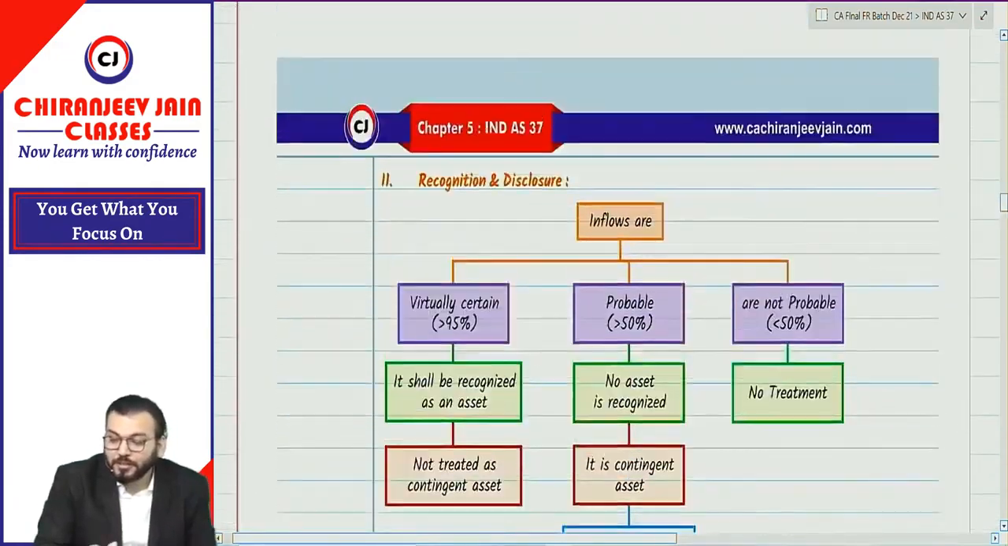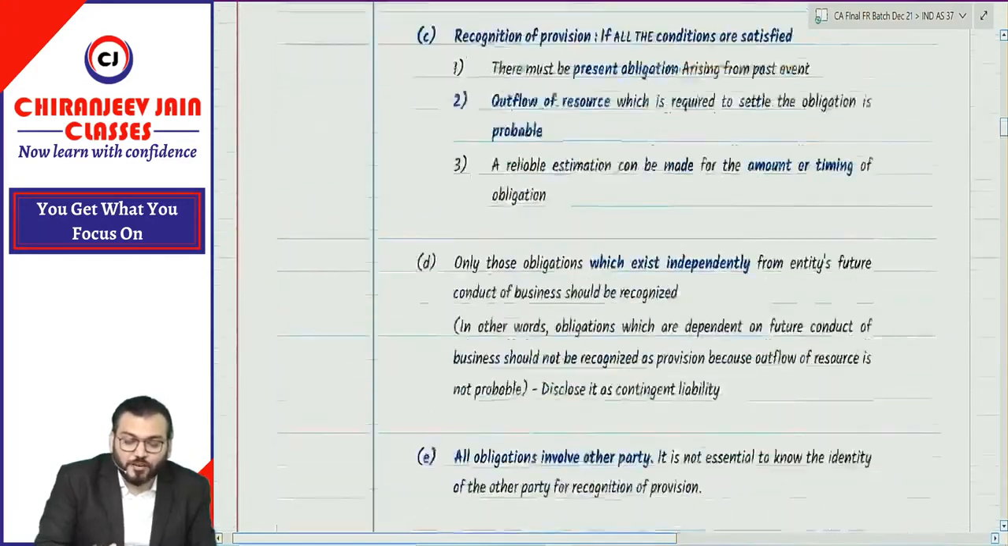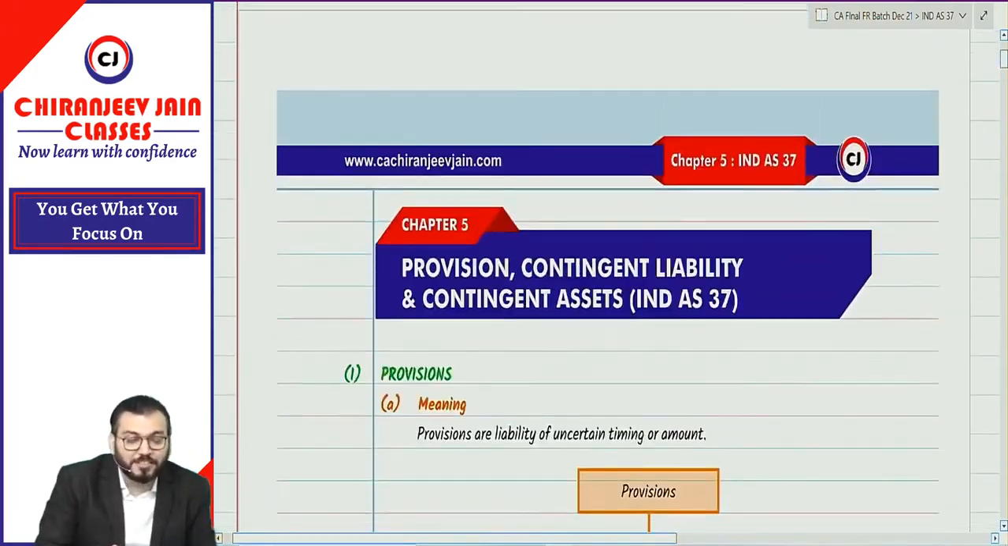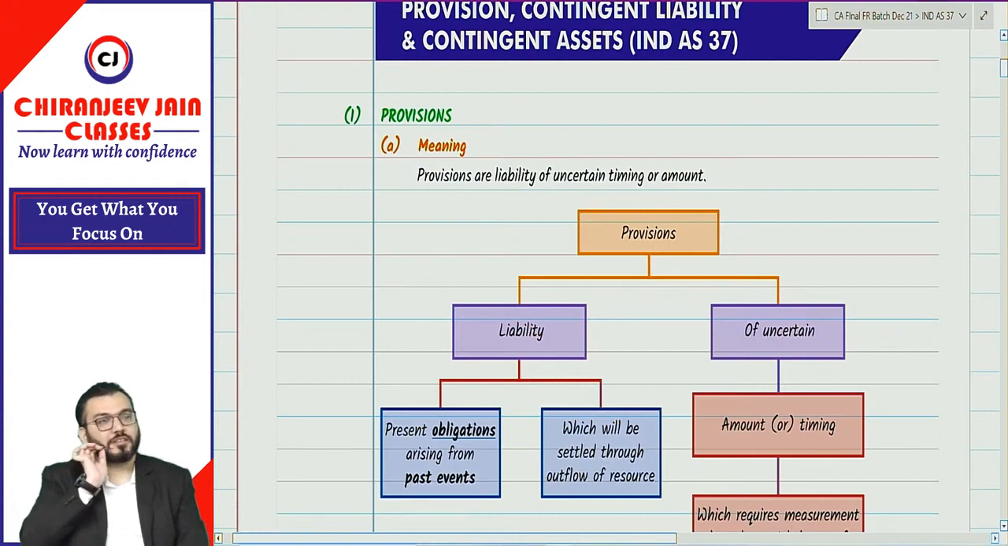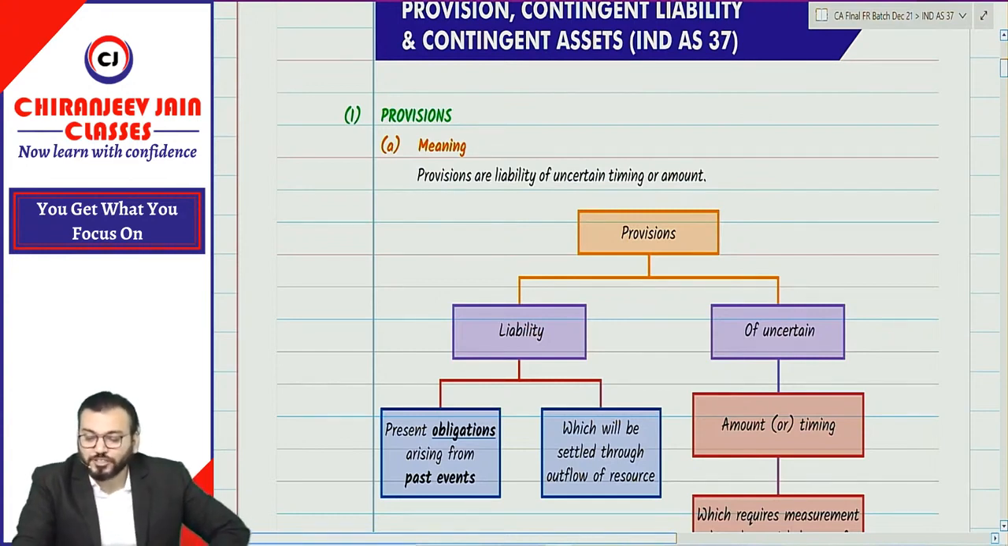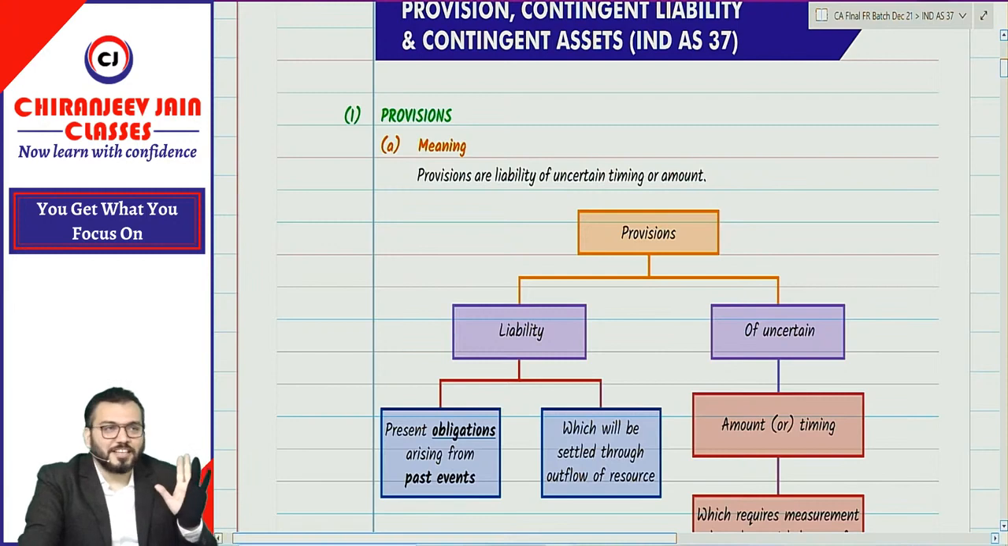First question, what is the difference between provision and contingent liability? You are not supposed to read whatever is given in the books. Anyone? One answer I got: provision is probable, contingent liability is possible. So I will ask, what is the difference between probable and possible? Raise your hand if you want to participate. Anyone who raises a hand, I will ask them only.